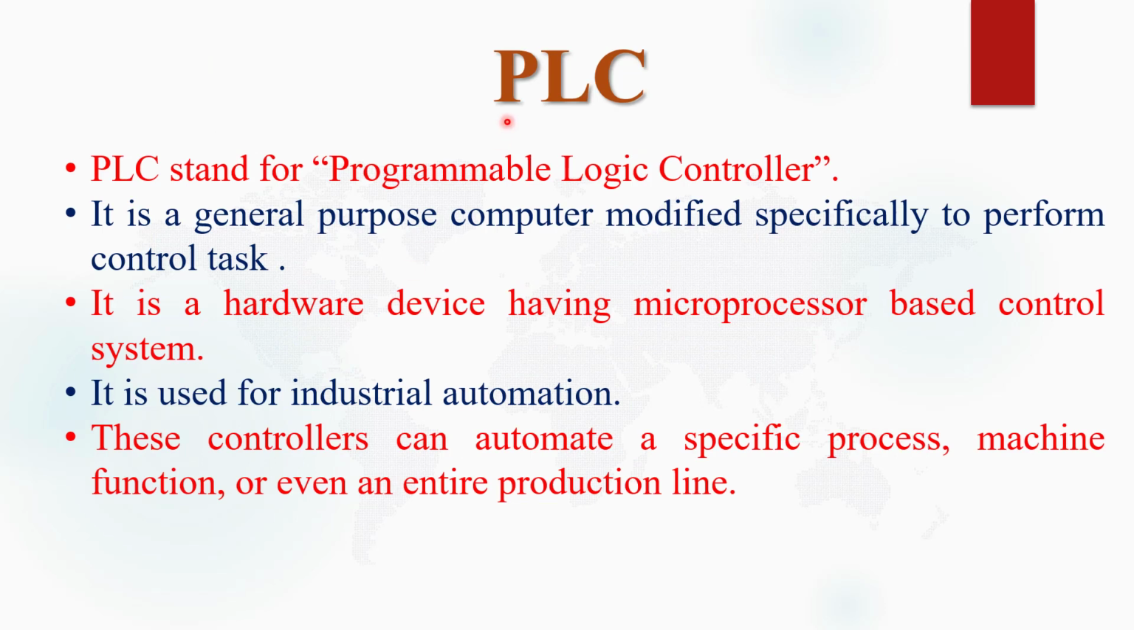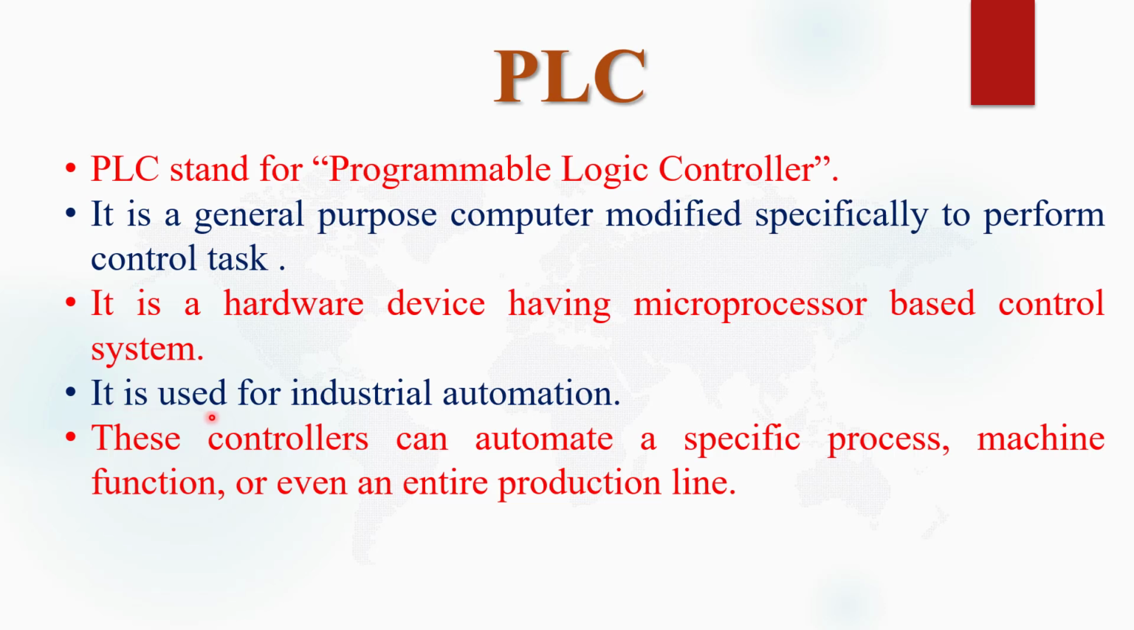So first is PLC. PLC basically stands for programmable logic controller. So as the name suggests, it is a controller that can be programmed according to the given logic. So this PLC basically performs a control task. PLC is basically a general purpose computer that is modified specially to perform control tasks. It is a hardware device having a microprocessor based controlling system. So we can say that PLC contains a microprocessor to control any function, any machine, any production line, any process.